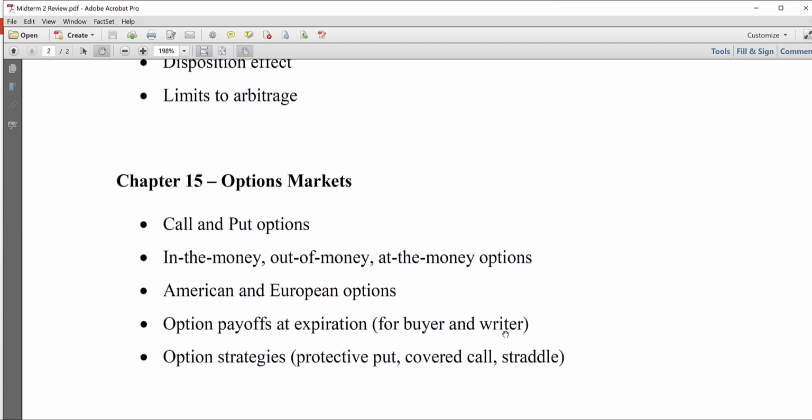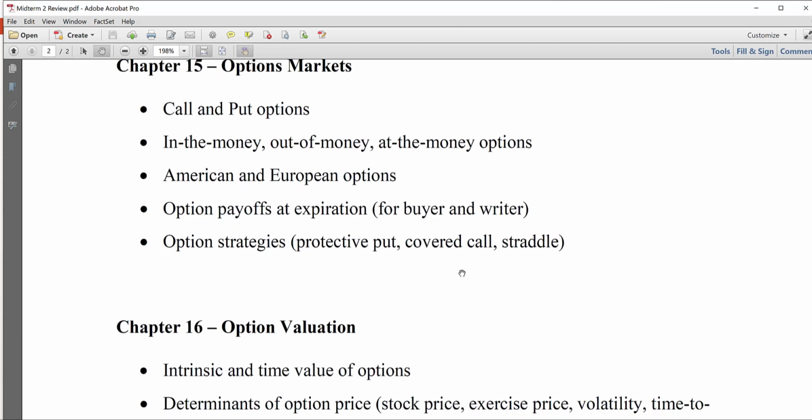All right. One more time, I want to emphasize, whenever we are doing the payoff calculations for the writer, make sure you think from the buyer's perspective, and the best approach is to view this as buyer's gain is writer's loss and vice versa. Okay, so we covered that in chapter 15.